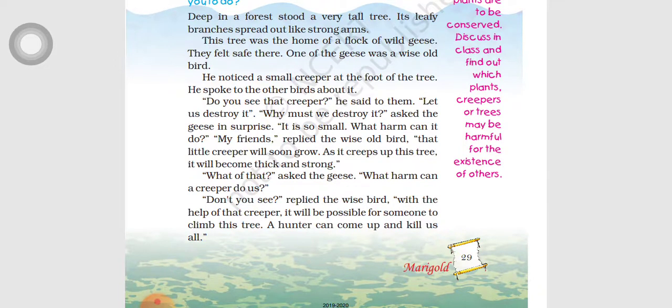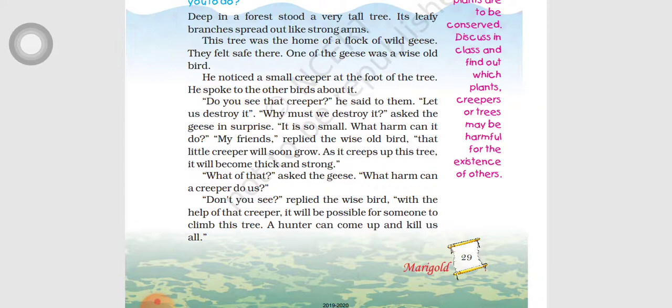This tree was the home of a flock of wild geese. What do you mean by flock? A group of birds. They felt safe there. In that tree, there is a group of birds, that is geese. Goose is the singular and geese is the plural form of goose. So there is a group of birds living in that tree.